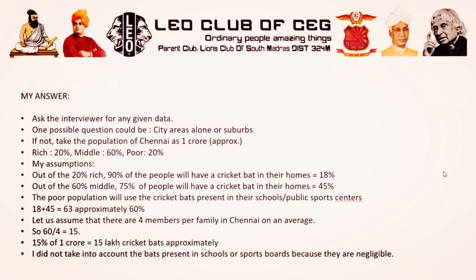Okay, it's not the number of bats. So approximately, if we take 4 members sharing one bat, those 4 members can be 4 relatives or 4 friends or 4 family members. So for these 60% of people who have a craze for playing cricket, 4 of them will share one bat. That was my assumption. Now if we divide by 4, we get 15. So 15% of 1 crore is 15 lakh cricket bats approximately. And I did not take into account the bats present in schools or some other sports clubs because they'll be only in thousands. So those 1000 bats when compared to 15 lakh bats are negligible. So I just neglected them. So my answer was 15 lakh.